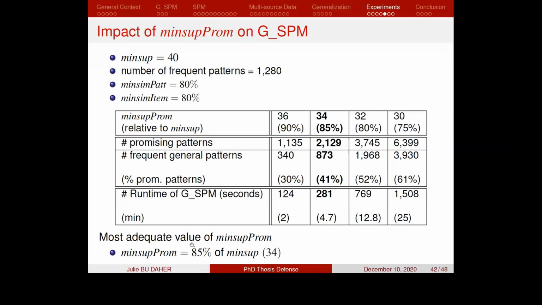Concerning the runtime of the algorithm, we noticed that for percentages higher than 85% of minimum support, concerning the minimum support promising, the runtime is more limited than for the other lower percentages. As our objective is to obtain a significant but limited number of frequent general patterns, we consider that the most adequate value of support promising is 85% of minimum support, because it allows obtaining a number of frequent general patterns which is close to the number of traditional frequent ones, but does not exceed it, in a limited runtime.